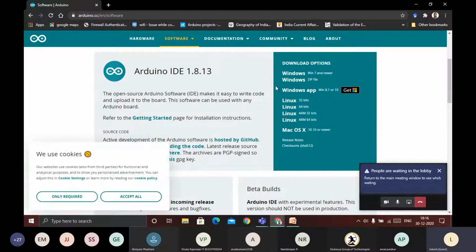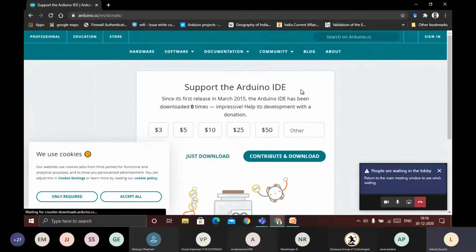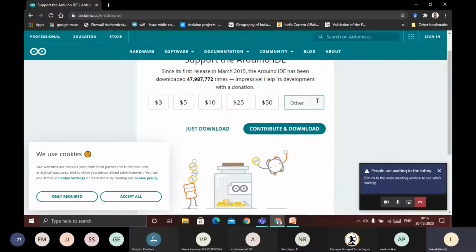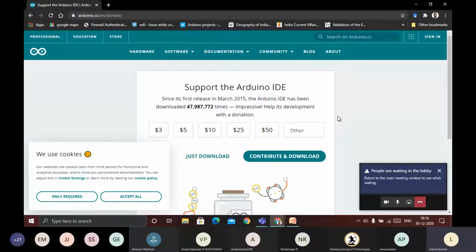Depending upon your operating system, whatever operating system you have, you can download accordingly. For example, mine is Windows 10, so go to Windows 10. It gives a page like this. Just download. Don't go for the contribution. This is open software, so you may contribute, but don't go further. Just go for the download.